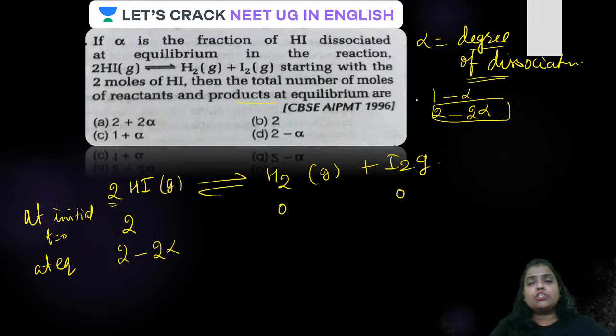Okay, guys, if 3 moles had been there, then 3 alpha would have been dissociated. As you all know that 2 alpha has been dissociated, so 2 alpha will be subtracted from 2. Harsh Patil has answered it. Okay. No, beta.